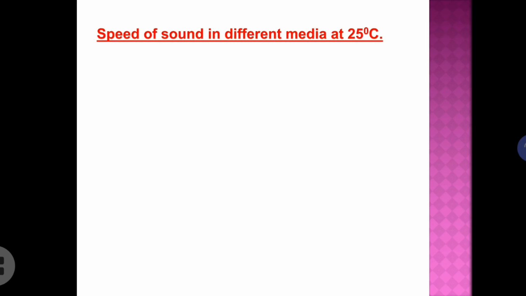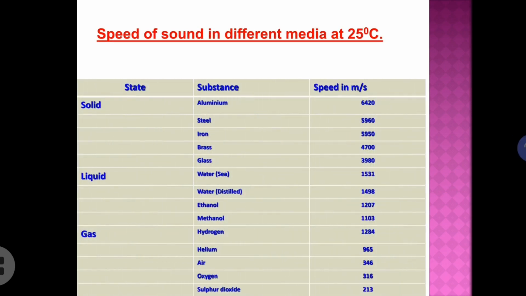So the speed of sound in different media at a particular temperature, there is a table given. That means, as you can see, solids, liquids, gases. This is the speed of sound at 25 degrees Celsius, and the speed is mentioned in meter per second. As we know, sound can travel faster in solids. Okay. So at 25 degrees Celsius, as you can read from the table, aluminum.